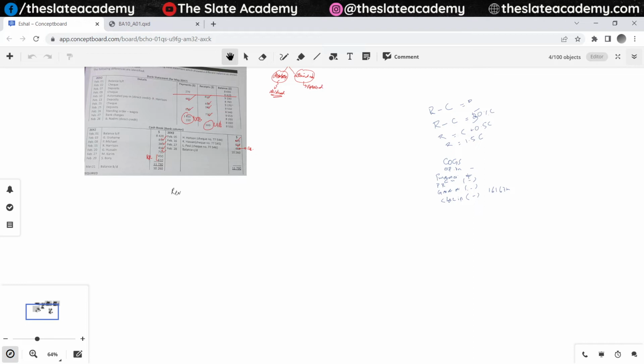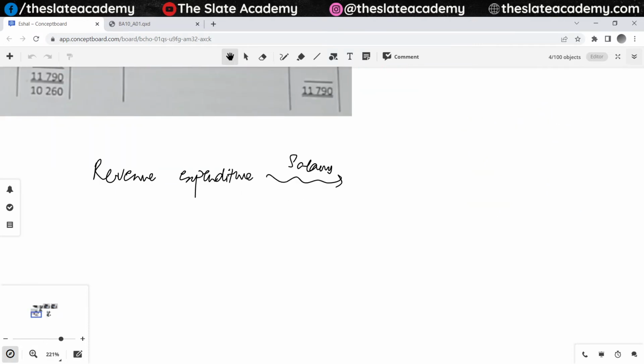It could be advertisement expense, it could be the utility bills, any amount that we are taking to profit or loss account, operating expenses, or the cost of goods sold. So salary has already provided me a benefit, so it goes straight to the income statement.